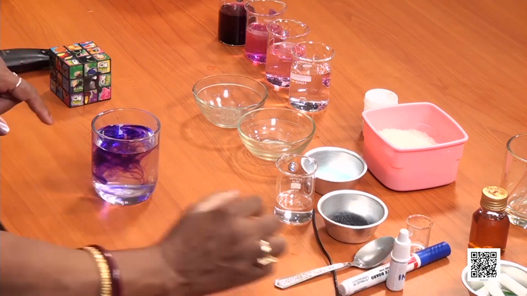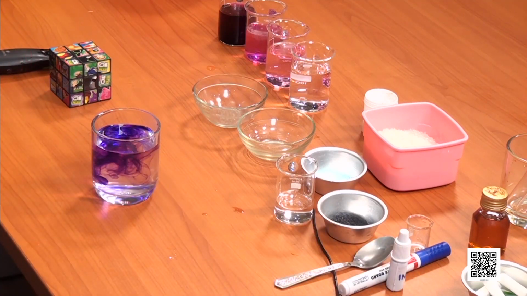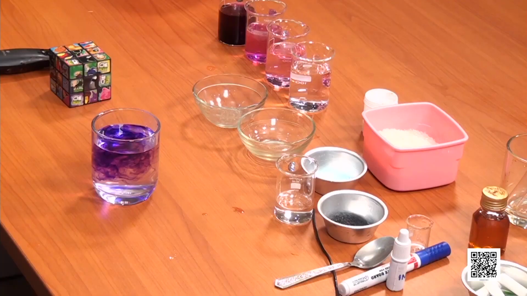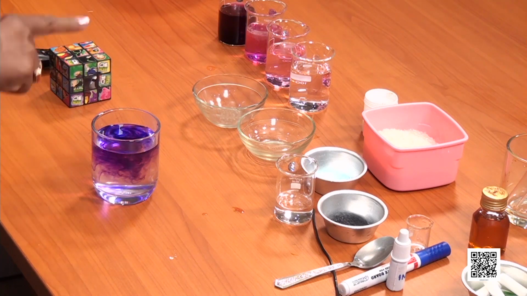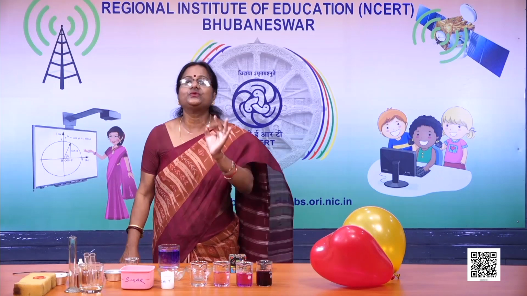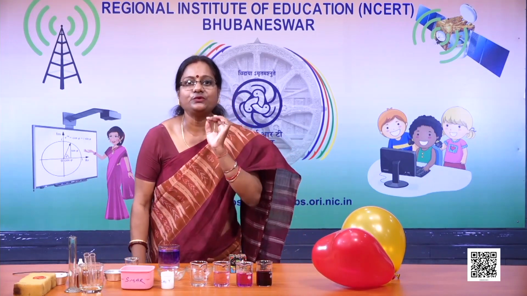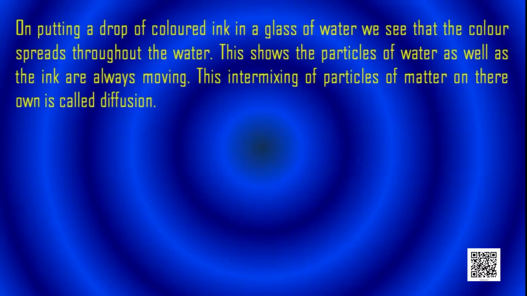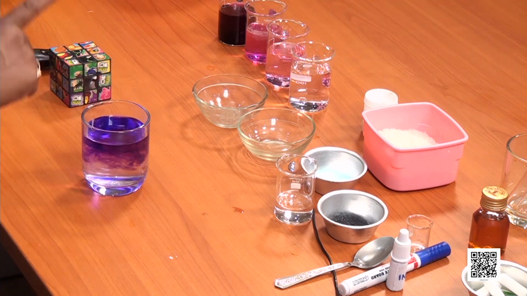And one thing you can see, they're continuously in motion. This water and ink both are trying to intermix with each other. Particles of water are in motion as well as the particles of ink. This intermixing of these particles of ink and water is termed as diffusion. What is it? It is diffusion. Intermixing of particles, see here how lovely they are mixing. Intermixing of particles of ink and water is termed as diffusion.